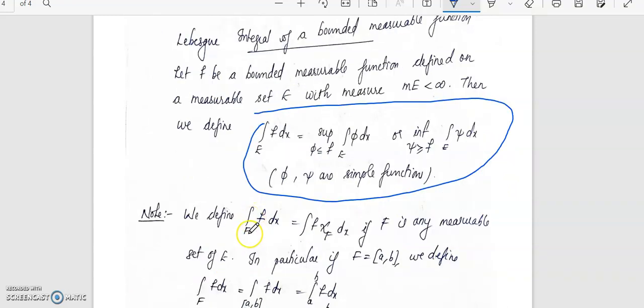Given an integral of the form integral over capital F of f dx, that is integral of f times chi of F dx, where F is a measurable subset of E. In the case where F is an interval, the integral is defined as the integral over F of f dx. That is written as integral from a to b of f times chi of ab dx. So this is how we denote the integral over the closed interval ab.